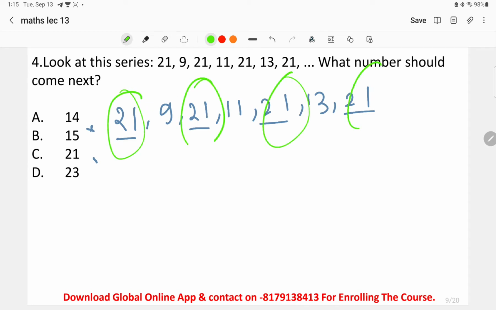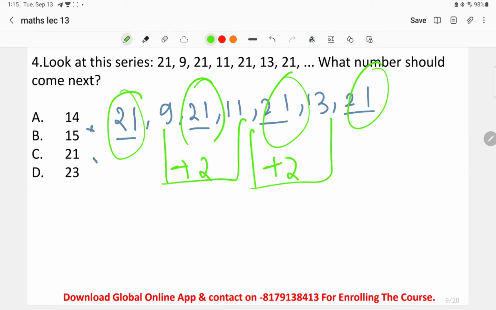21, 21, 21, 21. And in the next pattern, what we can find is each number is increased by 2. So this is the simple pattern given over here: 21 is a random number that has been repeated. There is no sense in repeating it, it is just a random number that has been repeated. And in the alternating numbers, we can find the difference of 2.